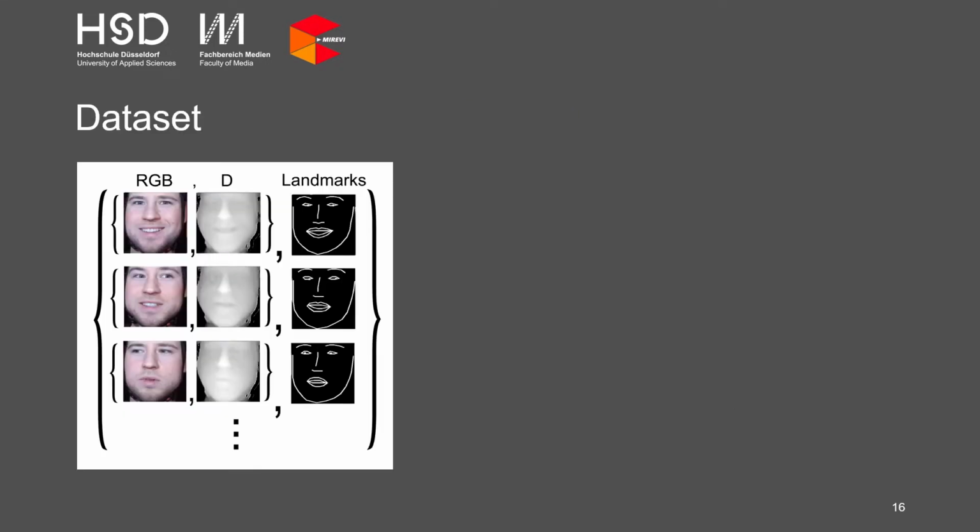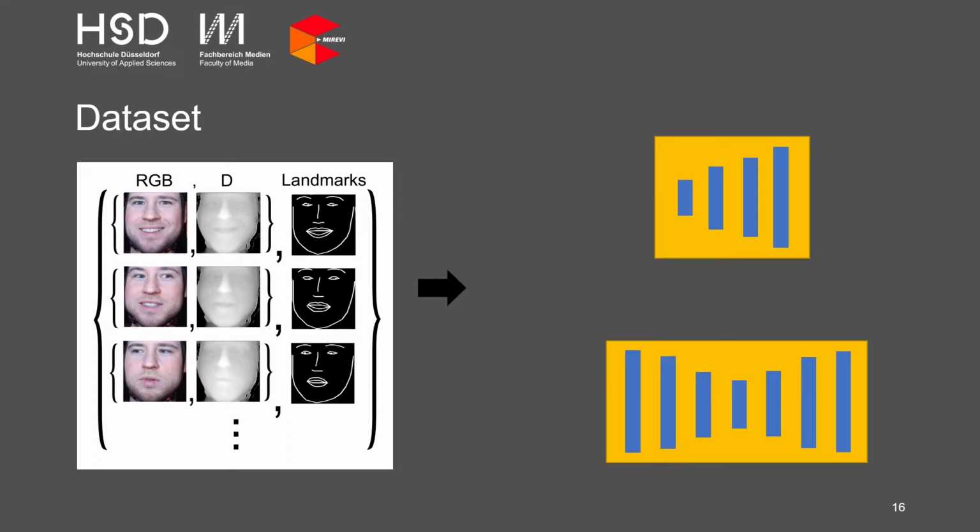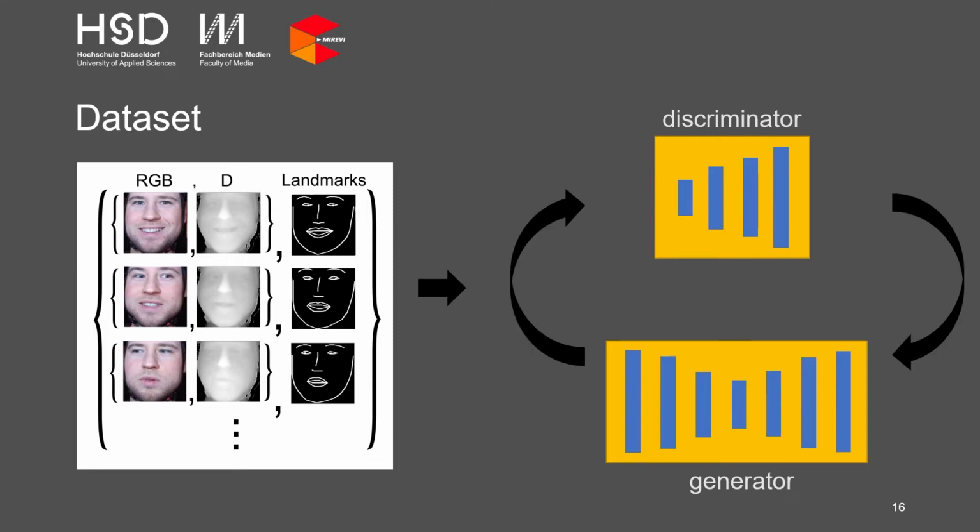During the recording, the person must show a variety of facial expressions so that these can be included in the dataset for training. On average, about 1,500 to 2,000 RGBD images are taken with the helmet mount to achieve a good reconstruction quality of the person. The acquisition process in the helmet mount takes about 10 minutes. Now we can give the dataset to our networks and they learn within an adversarial training process the relationships between the landmarks and the given RGBD images.